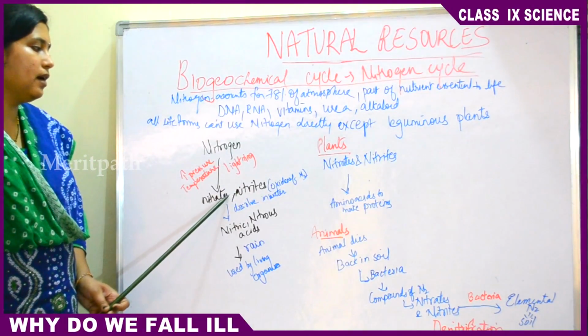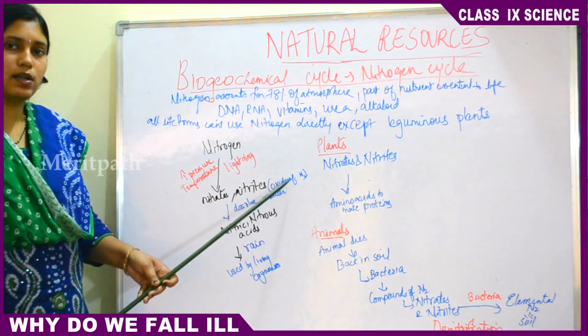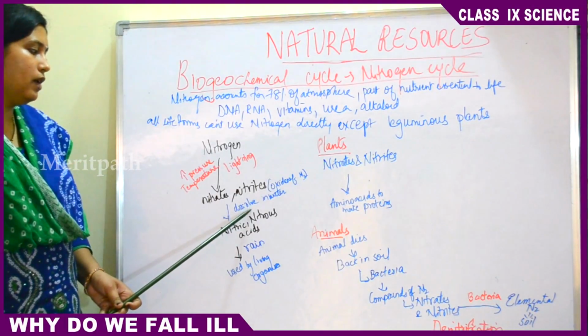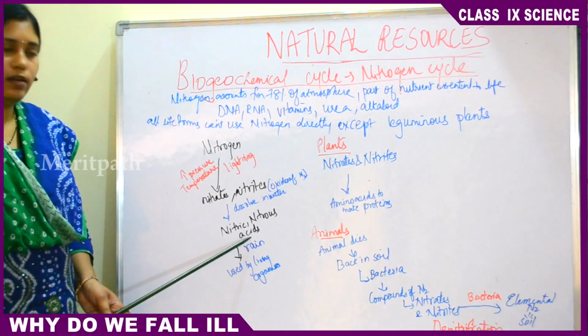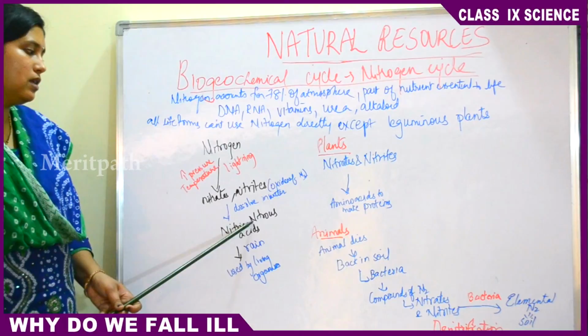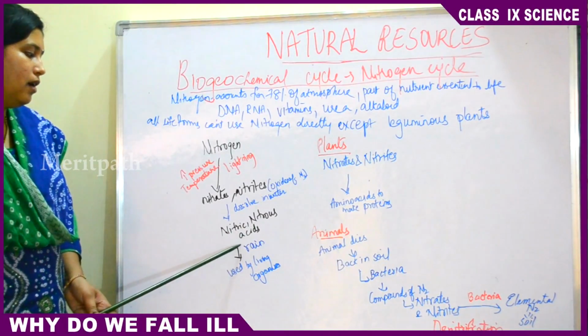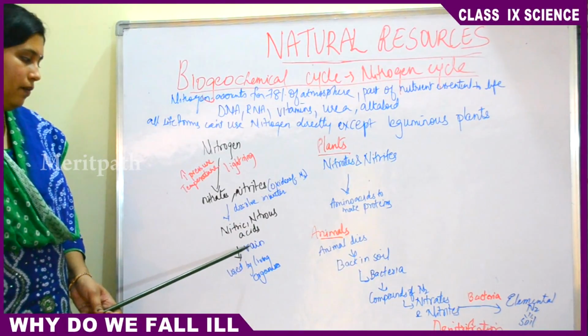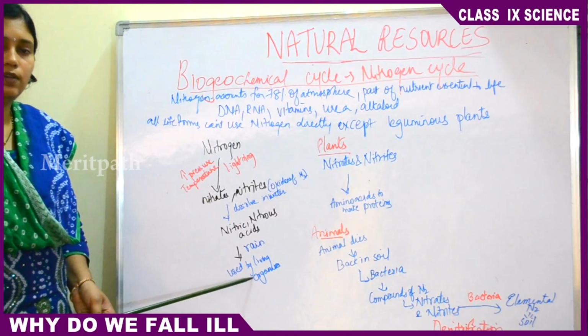Then these nitrates and nitrites, the oxides of nitrogen, get dissolved in water and form nitrous acid and nitric acid. Then what happens? This nitrous acid and nitric acid come down in the form of rain and are further used by living organisms.